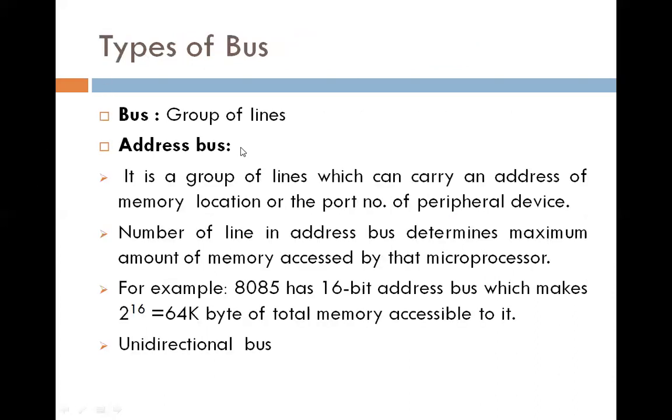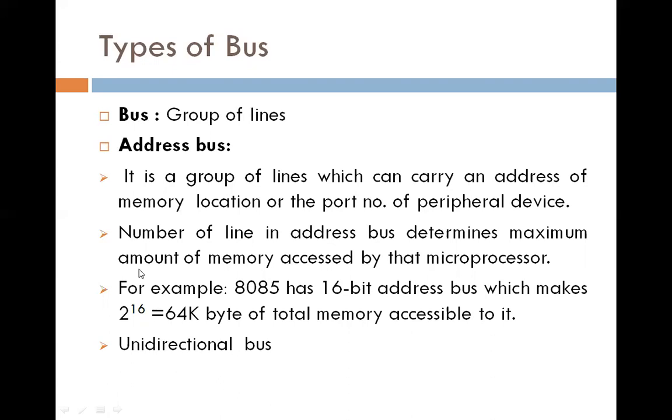Then types of bus. Bus means a group of lines. There are three types of bus: address bus, data bus, and control bus. The address bus is a group of lines which can carry an address of a memory location or a port number of a peripheral device. The number of lines in the address bus determines the maximum amount of memory accessed by that microprocessor. For example, the 8085 has a 16-bit address bus, which makes 2 raised to 16, that means 64 kilobytes of total memory accessible to it.